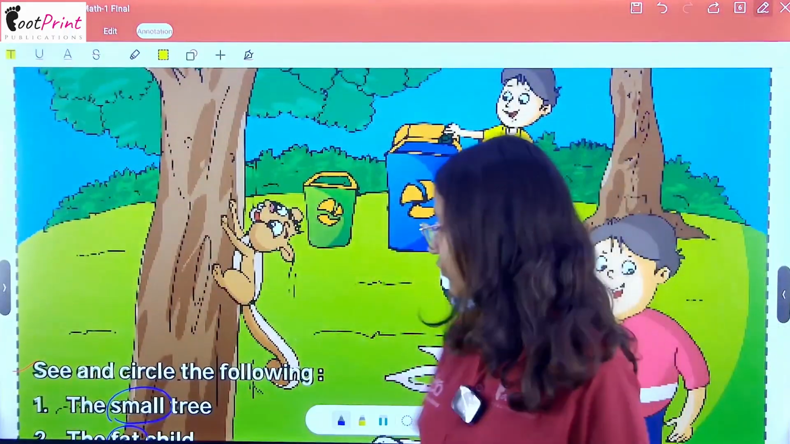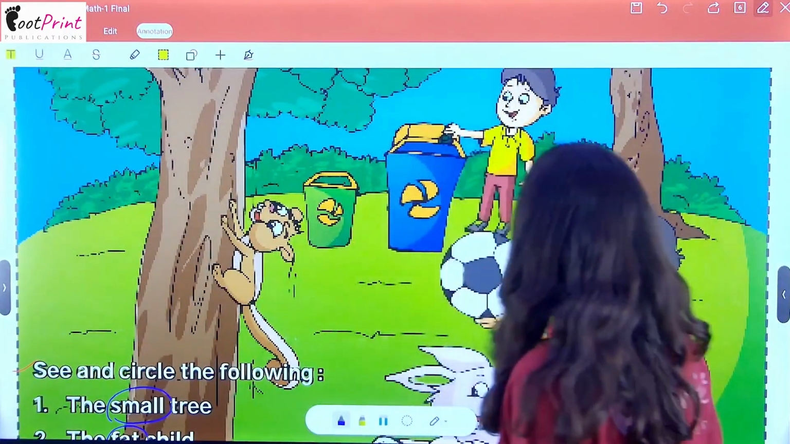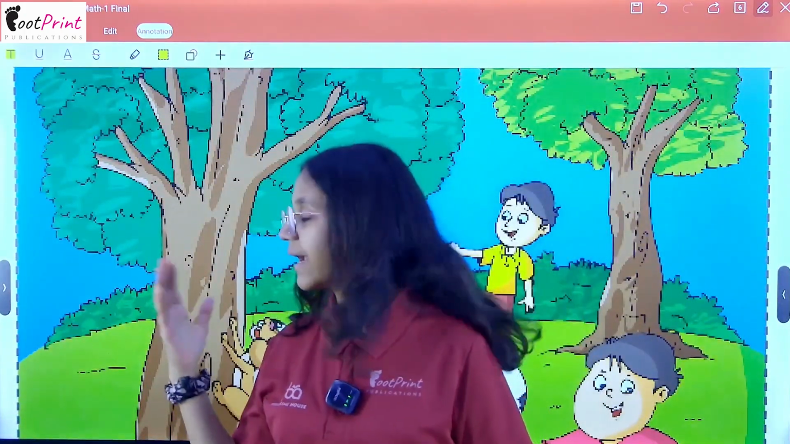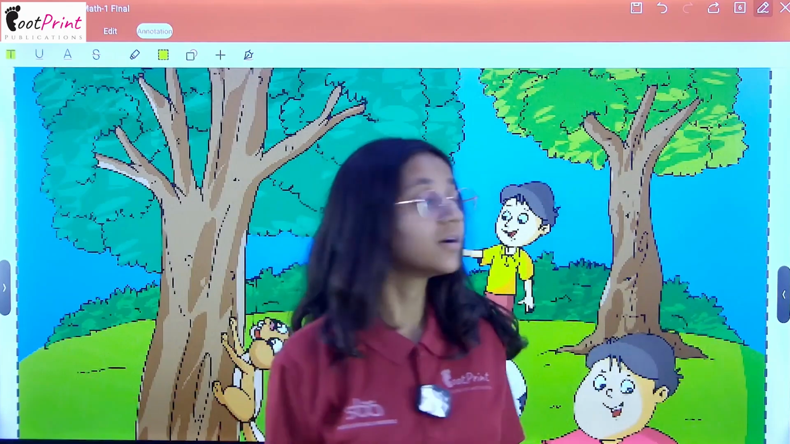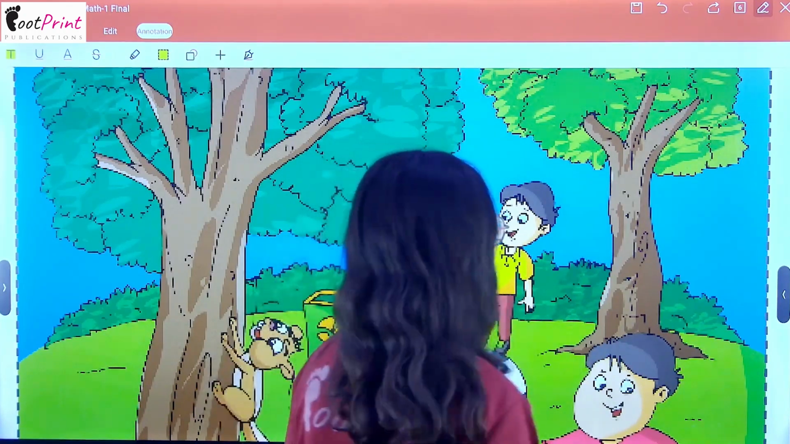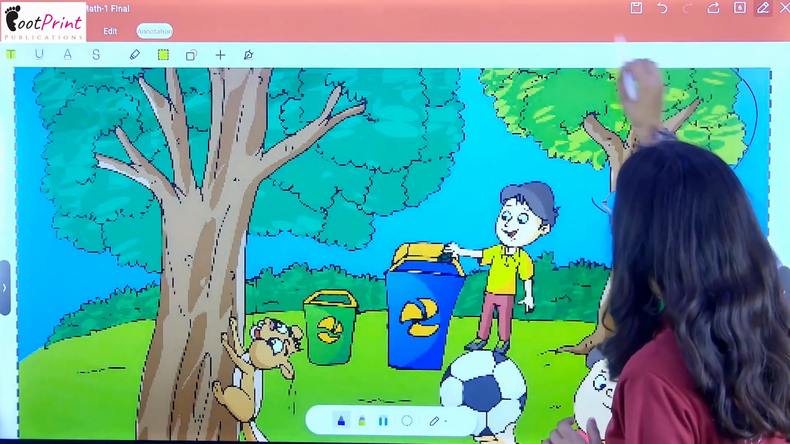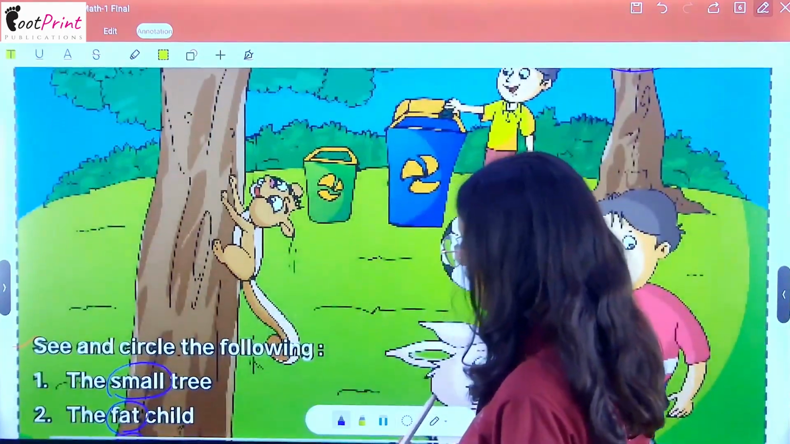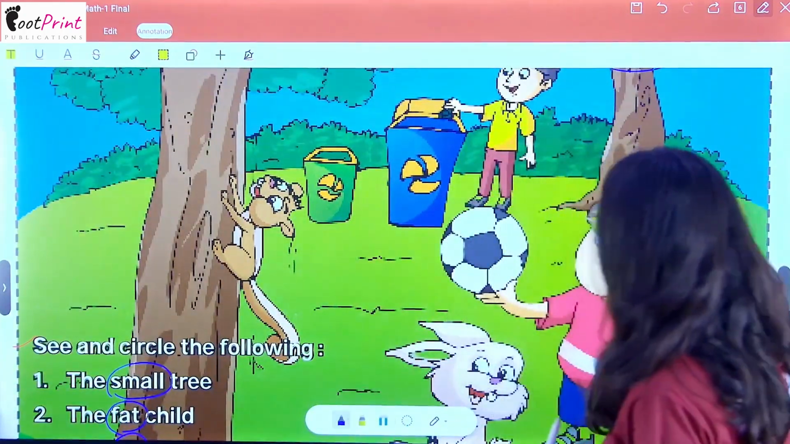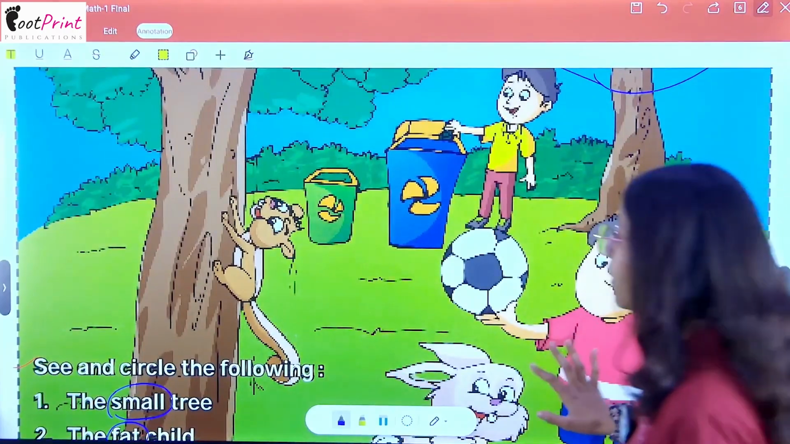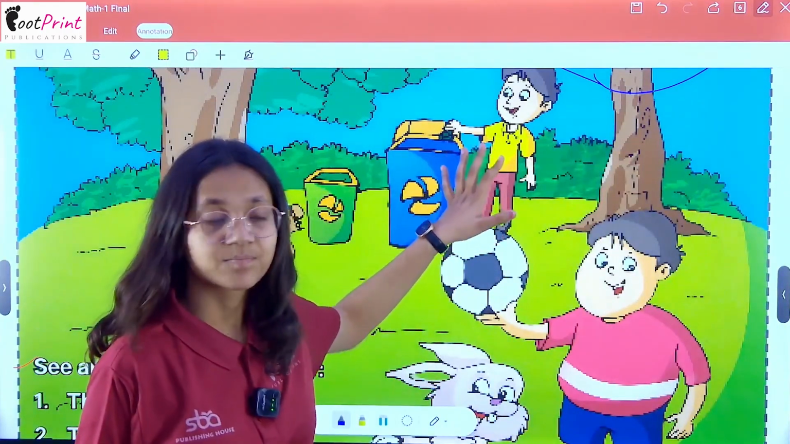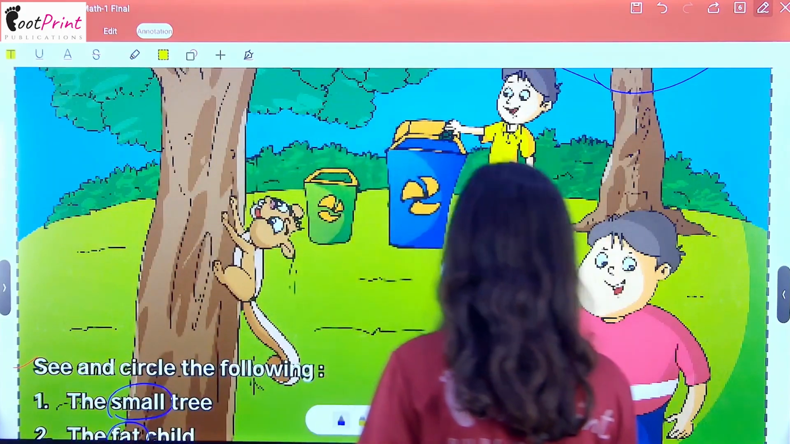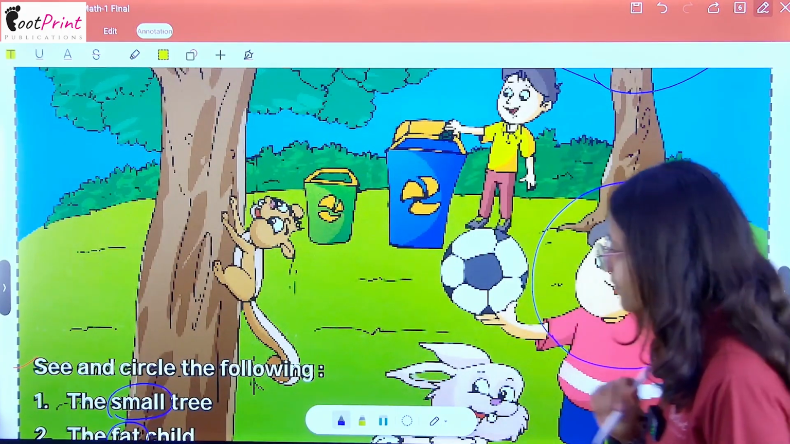First of all, we have to find the small tree. So, where is the small tree? This one or this one? On my right hand side or my left hand side? Obviously, on my left hand side. So, this is a small tree. The next is the fat child. So, is this a fat child or is this a fat child? That red t-shirt boy is a fat child. So, I am circling this.